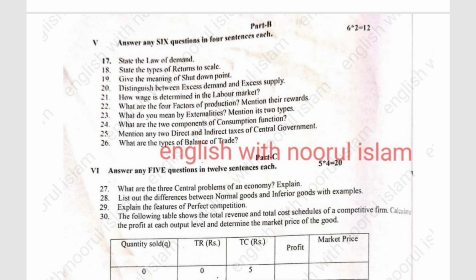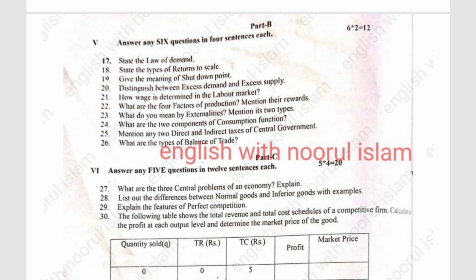So the first question we will have is: state the law of demand. Next, state the types of returns to scale. Give the meaning of shutdown point. Distinguish between excess demand and excess supply. How is the wage rate determined in a labor market? What are the four factors of production?